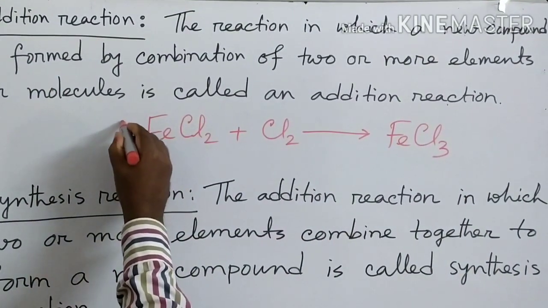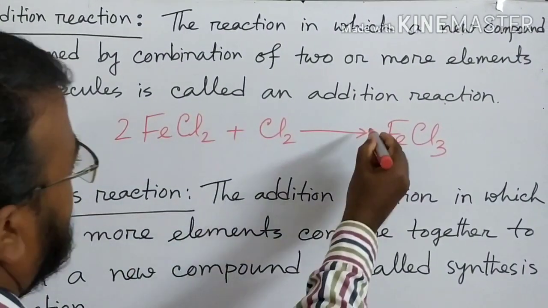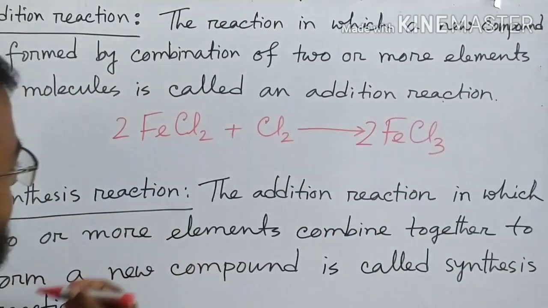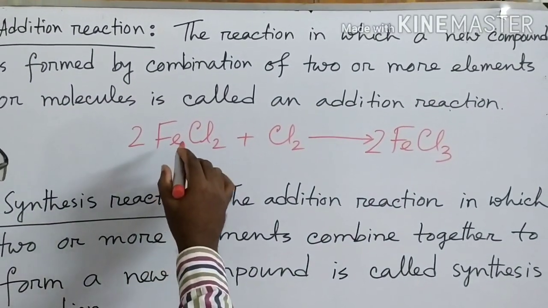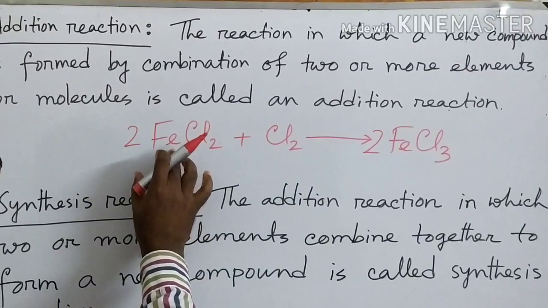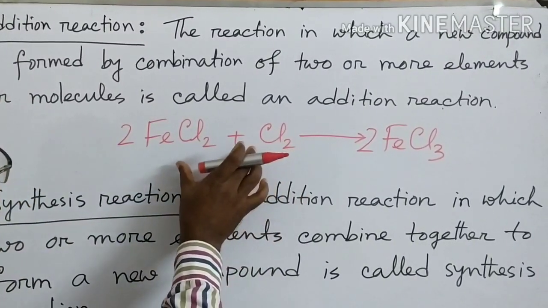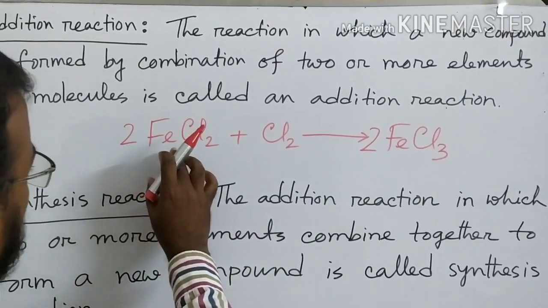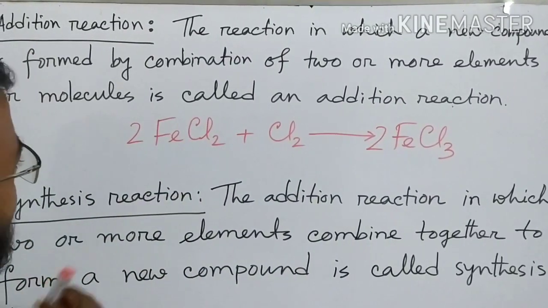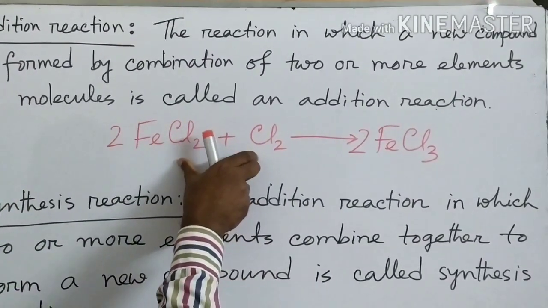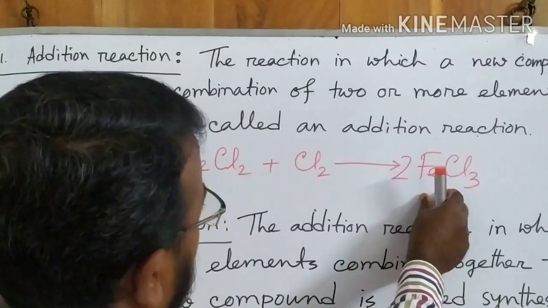Now if I balance, here will be 2, then here will be 2. Now the reaction is balanced. Here one compound molecule and one elementary molecule combine together and form a new compound, ferric chloride.